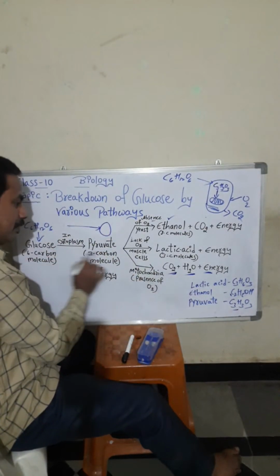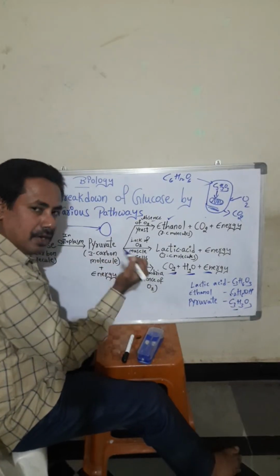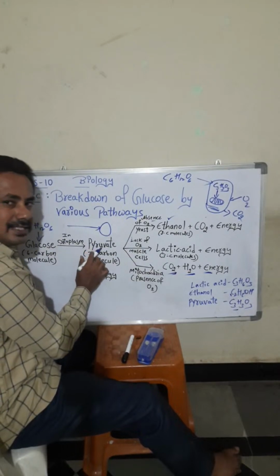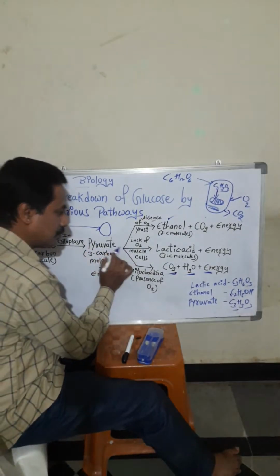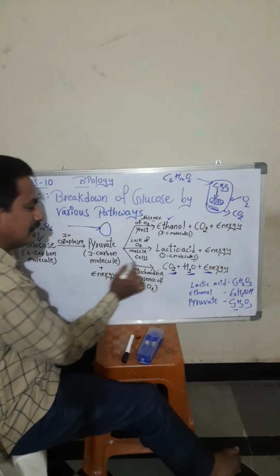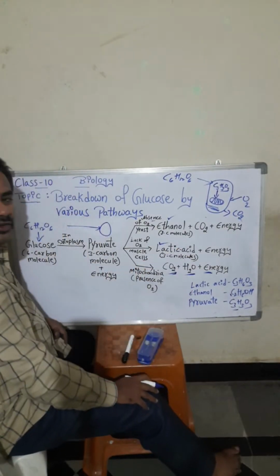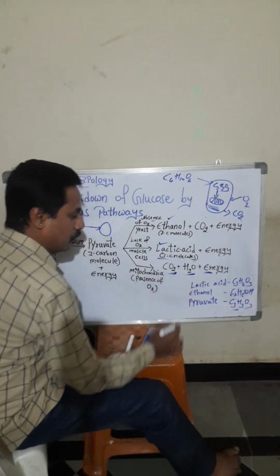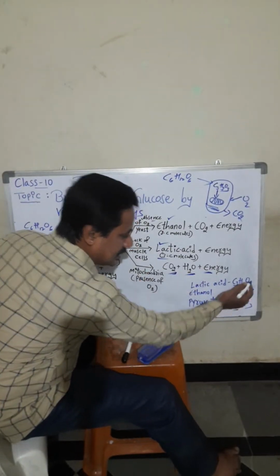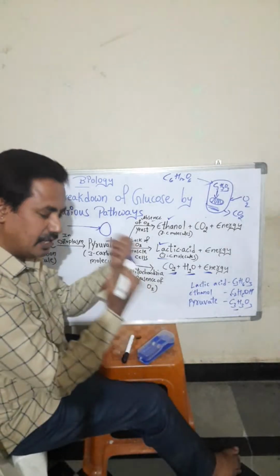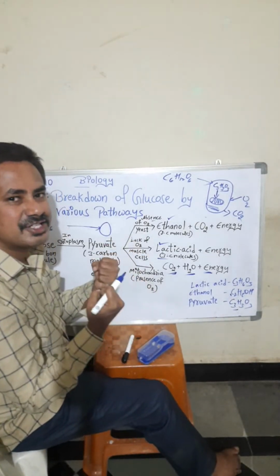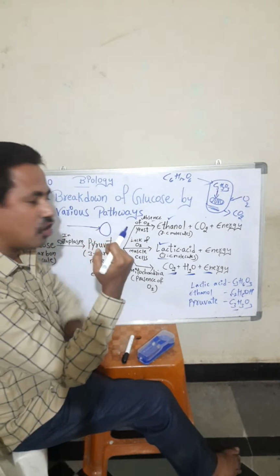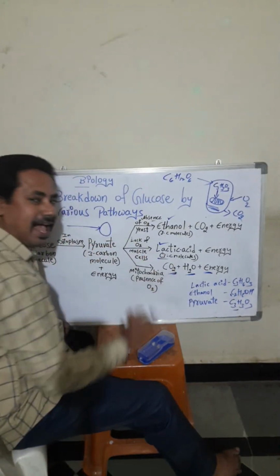In the same way, what happens in our muscle cells? Glucose, when it enters the cell, is converted into pyruvate. This pyruvate, in a lack of oxygen, forms lactic acid and energy is released. Lactic acid has 3 carbon molecules, C3H6O3. When we are lifting heavy objects, we need energy. At that time there will be a lack of oxygen, so lactic acid is formed.